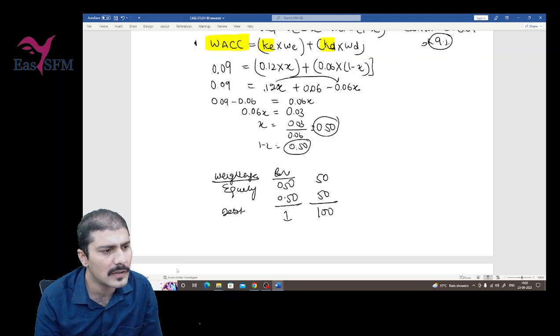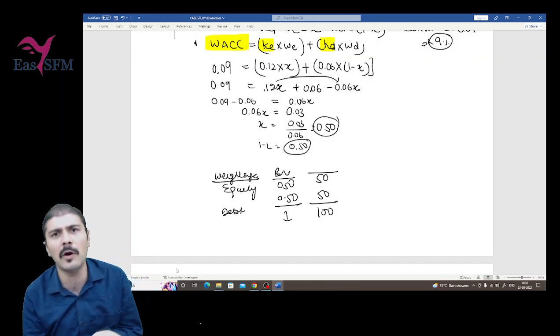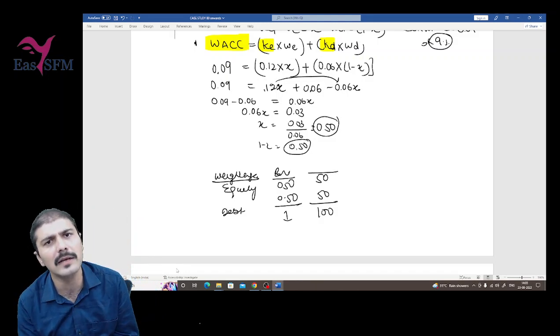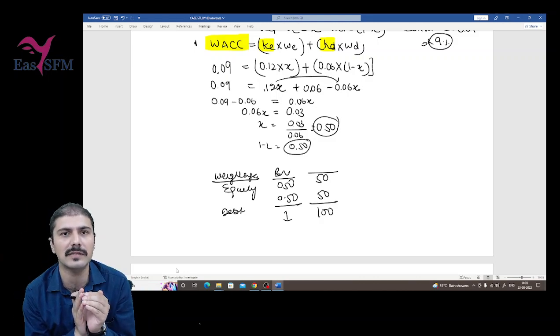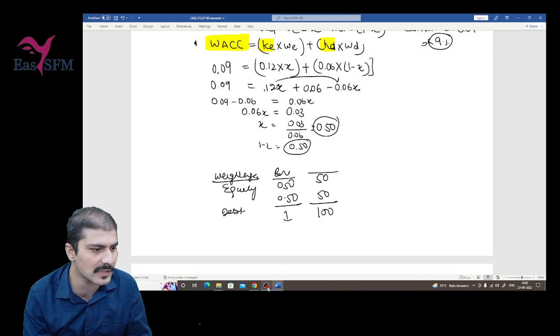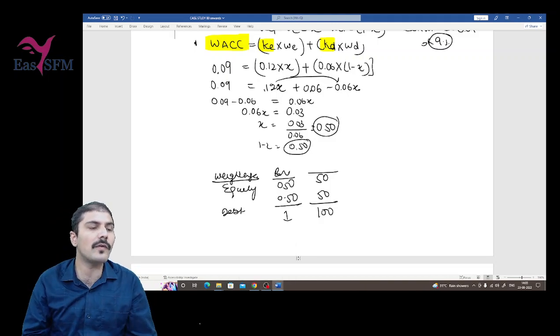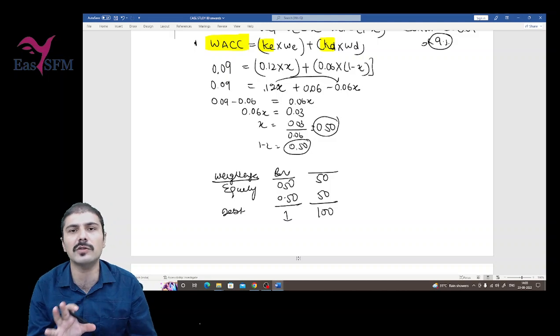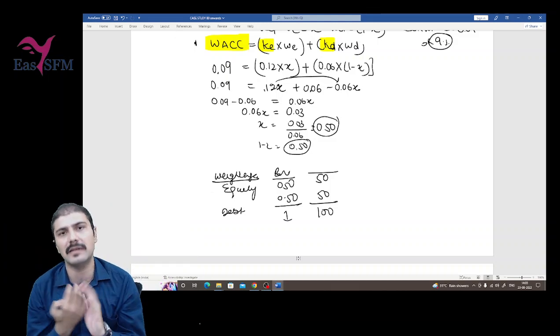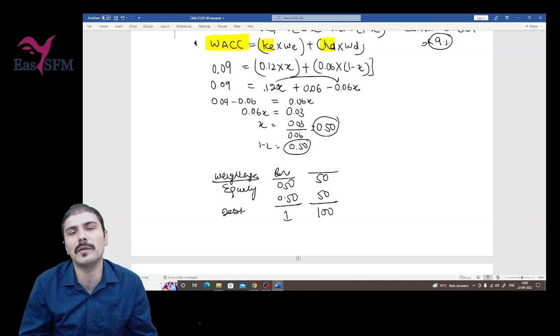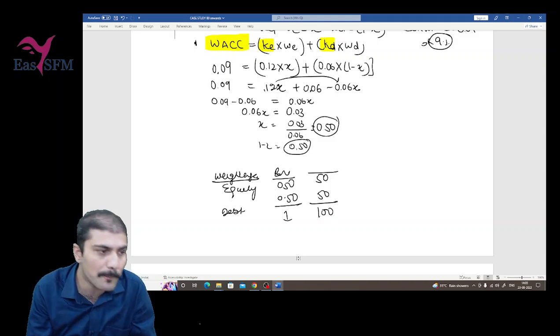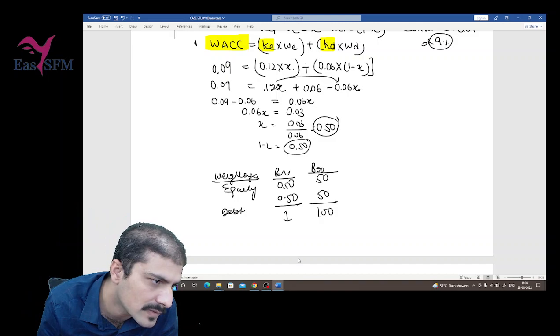We don't have the amount of equity or the amount of debt. So for keeping it simple in any type of question asked in your exam, just concentrate on this small part. Book value 50/50 means the total amount invested is 100 rupees. Out of that, 50 rupees is equity and 50 rupees is debt. That is the book value.